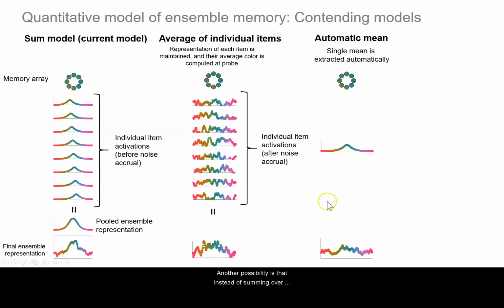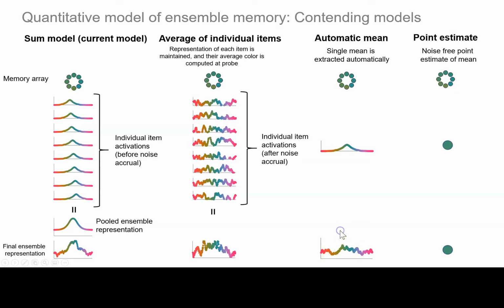Another possibility is that instead of summing over representations of individual items, people just automatically extract an average. So this model assumes that people just extract a single probability distribution over the mean feature, which is also corrupted by noise. And the final model is not a TCC model, but it's a simple reference point. So this model just assumes that people automatically extract a noise-free point estimate of the mean.